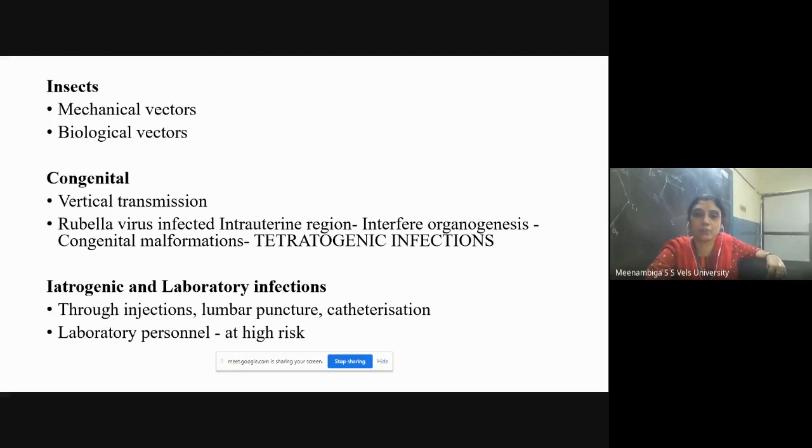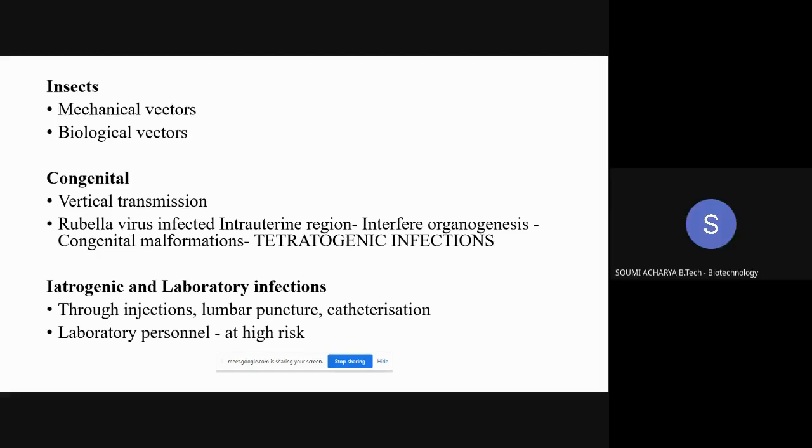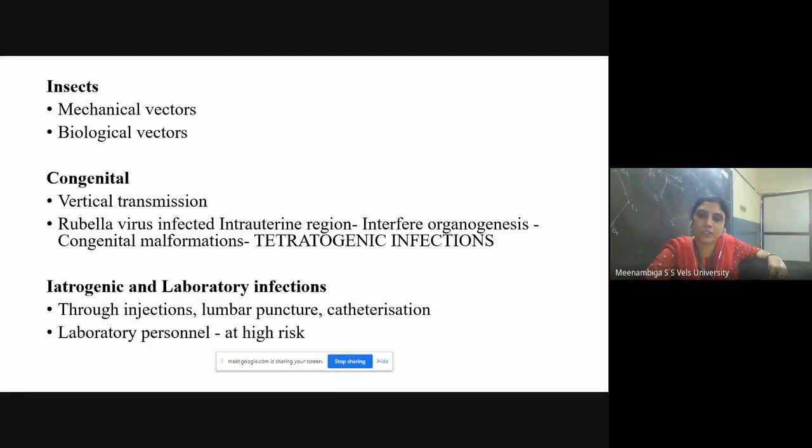This we have already seen: through injections, lumbar puncture and catheterization. What is lumbar puncture? Ma'am, it is a procedure in which a needle type instrument is used to extract the fluid from the spinal canal. Yes, spinal cord. Good. So in that case, if you are using infected surgical equipment, what happens? When the lumbar puncture is performed in the hospital, the person will be infected. The whole body will be infected. So during surgery, through injections, lumbar puncture and catheterization.